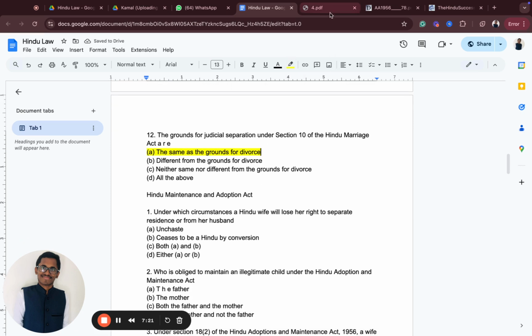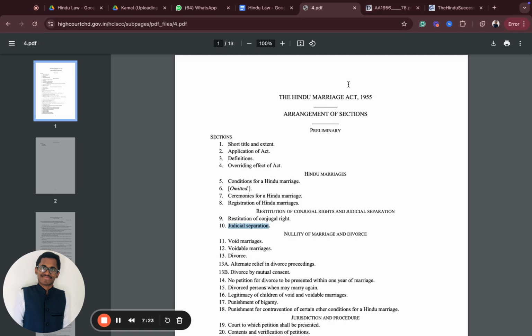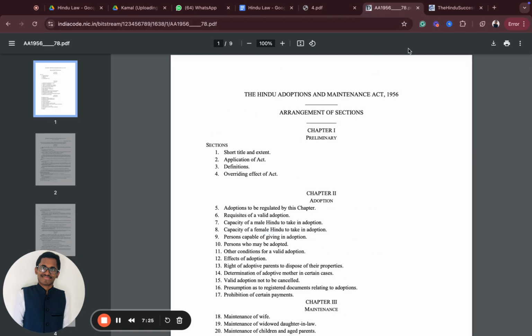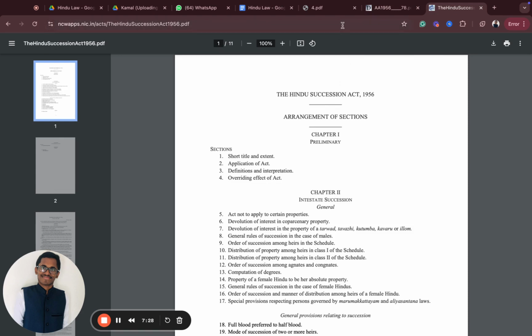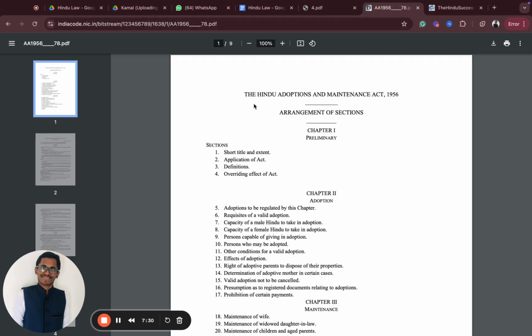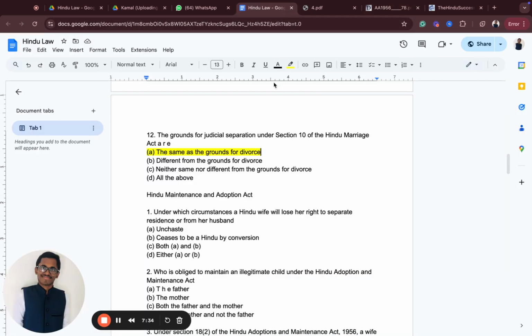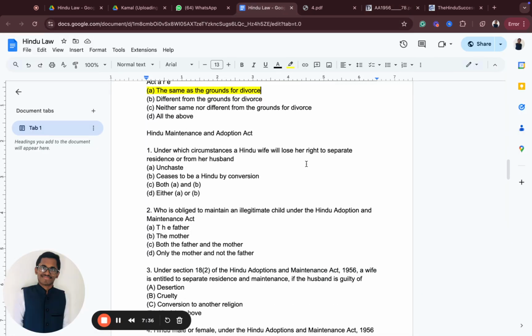So you can expect questions from all these three Acts, that is the Hindu Marriage Act, the Hindu Adoption and Maintenance Act, and the Hindu Succession Act, and you'll easily get 5 marks. Now coming to the Hindu Adoption and Maintenance Act: adoption, maintenance, everything will be dealt with. Now let's start one by one.